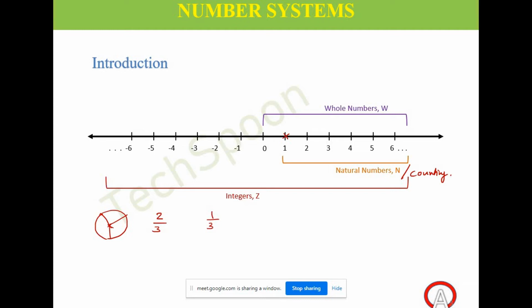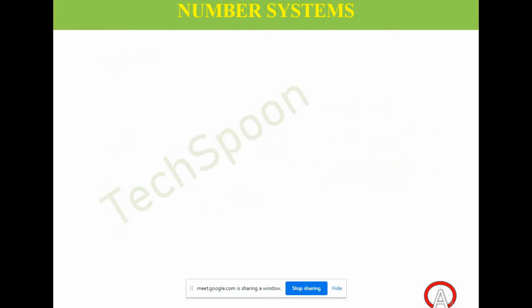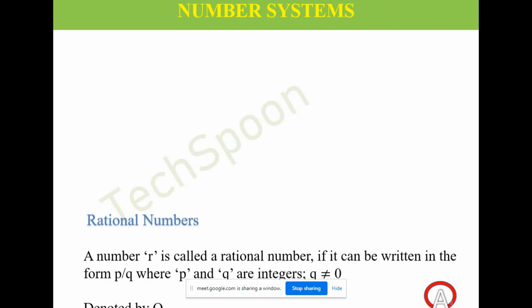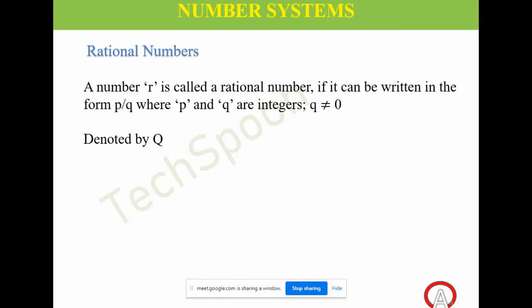Yes. Now, if I include fractions also with the system of integers, those numbers are called, you already told the answer, rational numbers, right? Yes, I have rational numbers as well. So the number system is definitely not complete with integers. It has something more, which are called rational numbers.